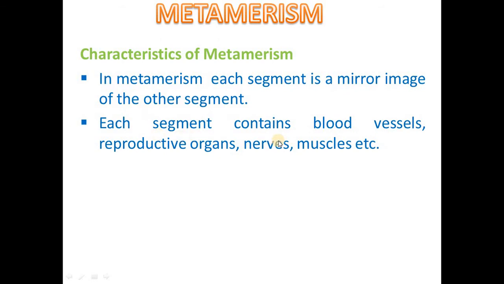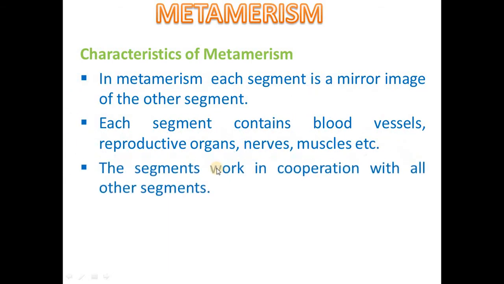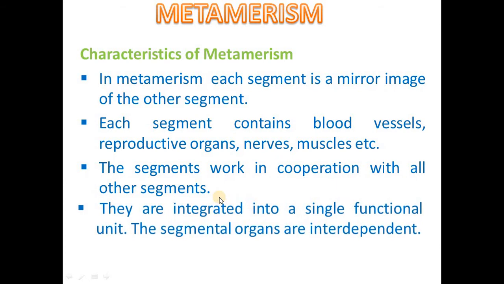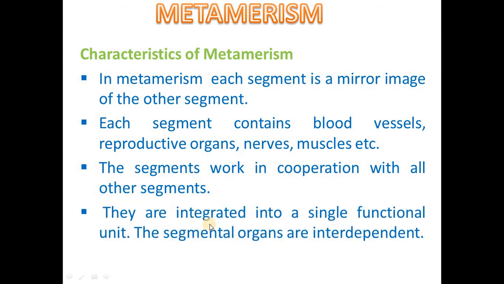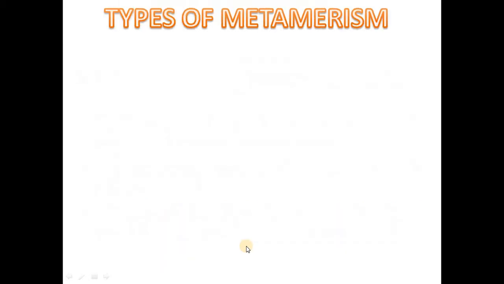Each segment contains blood vessels, reproductive organs, nerves, muscles, etc. The segments work in cooperation with all the other segments. They are integrated into a single functional unit. The segmental organs are interdependent.